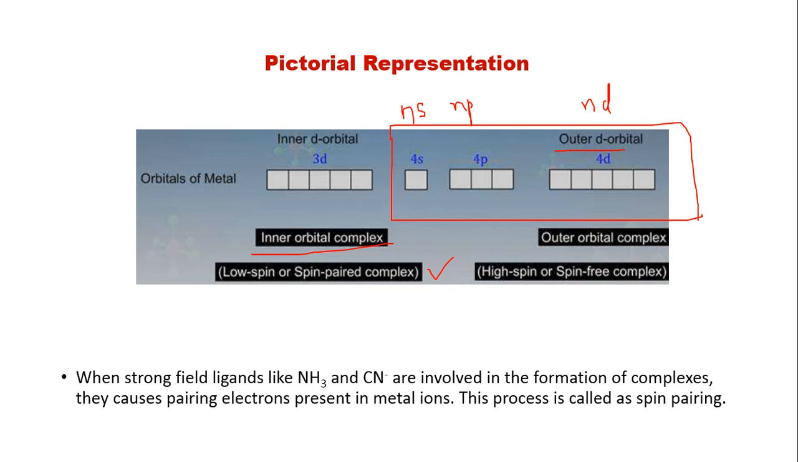Then when strong field ligands like ammonia and cyanide are involved in the formation of complexes, they cause spin pairing of the electrons present in the metal ions. This process is known as spin pairing. Whenever there are strong field ligands, there is a possibility of spin pairing. So this is all about valence bond theory.